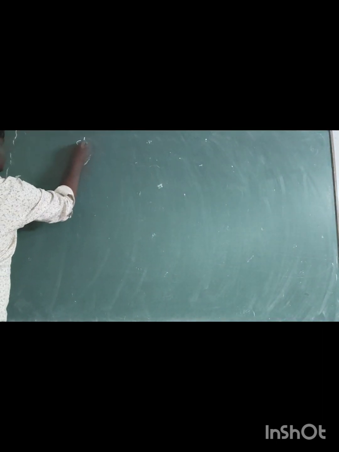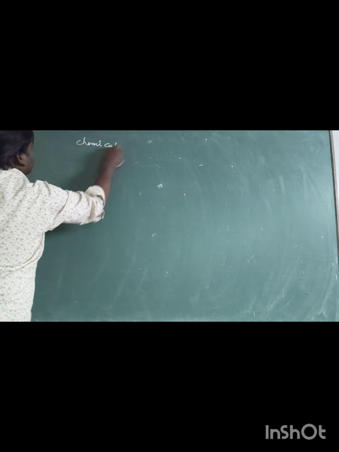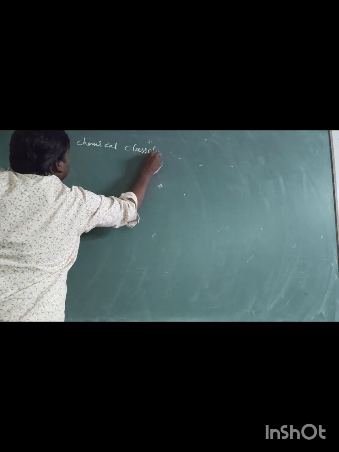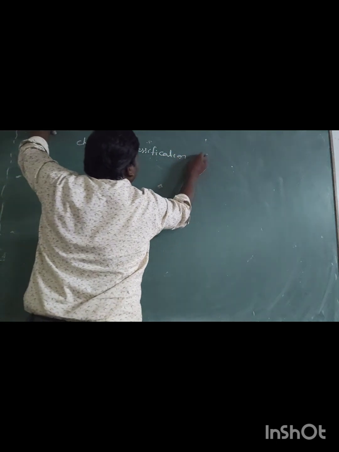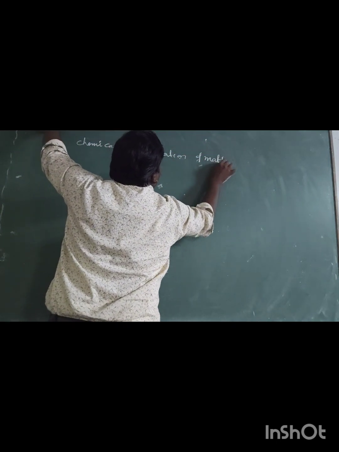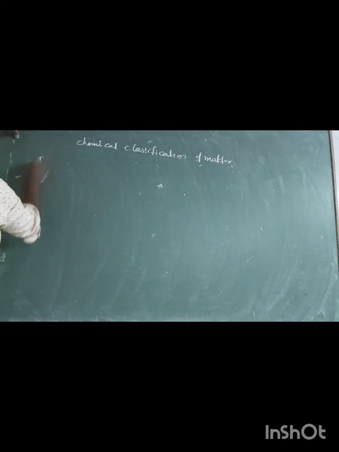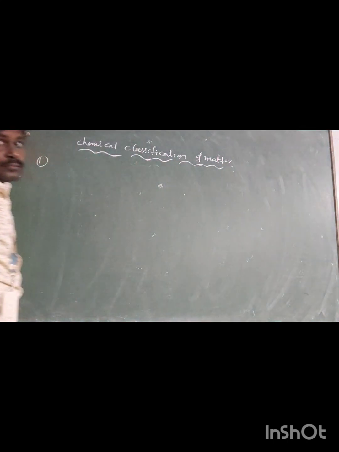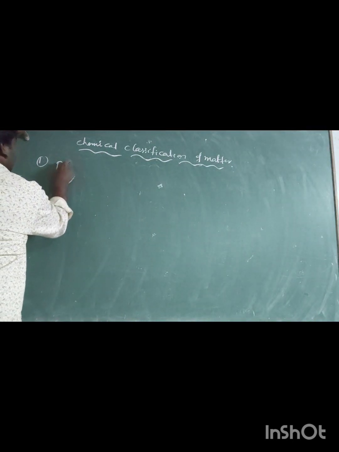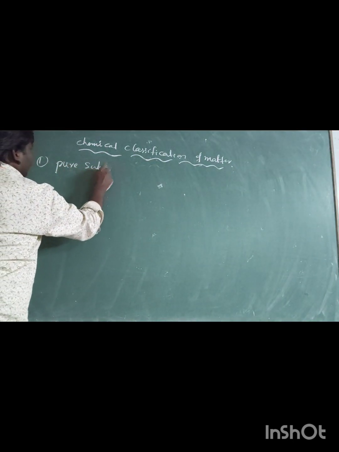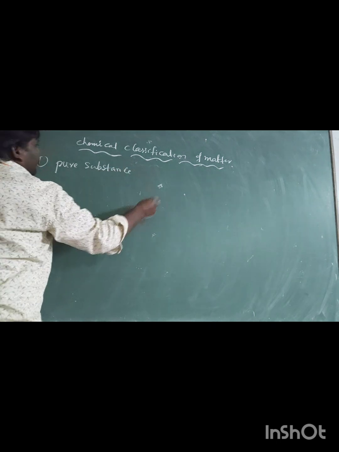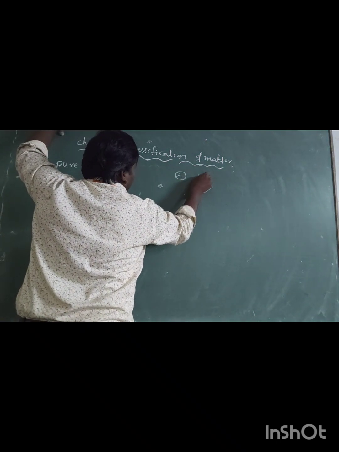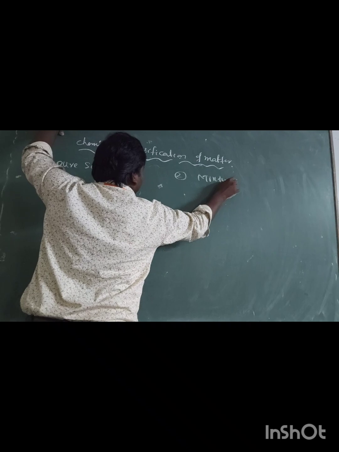We will continue. Here, chemical classification of matter. Chemical classification of matter is broadly classified into two categories, that is, pure substance and mixtures.